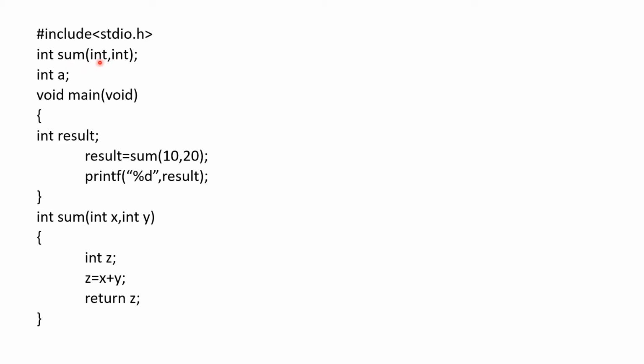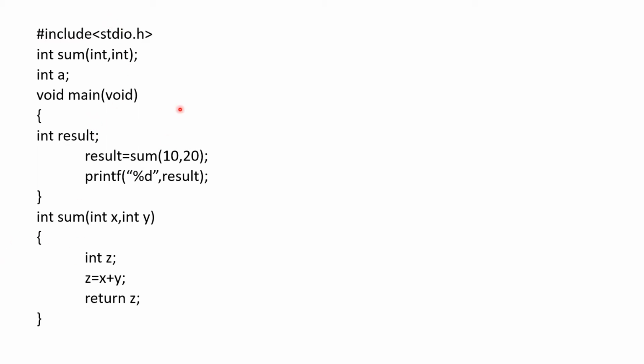I am not writing any process or any step of that function. Next I declare one variable, int a, which is the global variable. What is a global variable? This a is accessed by main and also by the other function sum. So that can be accessed globally. So global declaration is included in the first section.